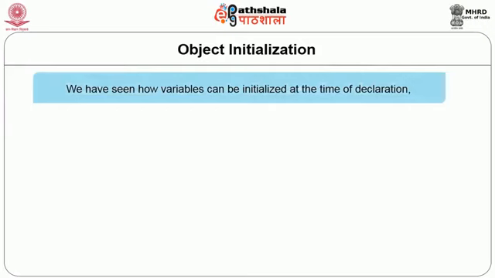We know that a variable of standard data type can be initialized at the time of declaration. As an example, if we want to define a variable sum, we can define it as int sum = 0. Now, here we are defining a variable sum and we are initializing some meaningful value 0 to sum. So, sum starts out with some meaningful value known as 0.